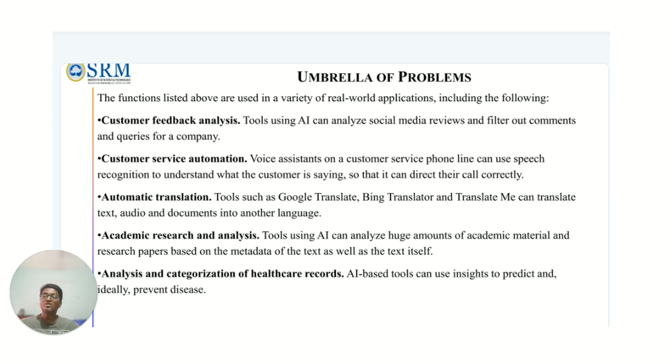And there is an umbrella of problems that come up: customer feedback analysis, which is a very big problem, customer service automation, automatic translation, automatic research and analysis, and analysis and categorization of healthcare records. All this forms a very important umbrella of problems, and these things can all be helped out.